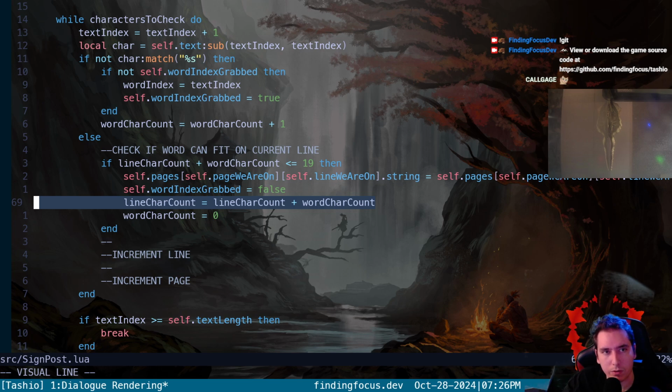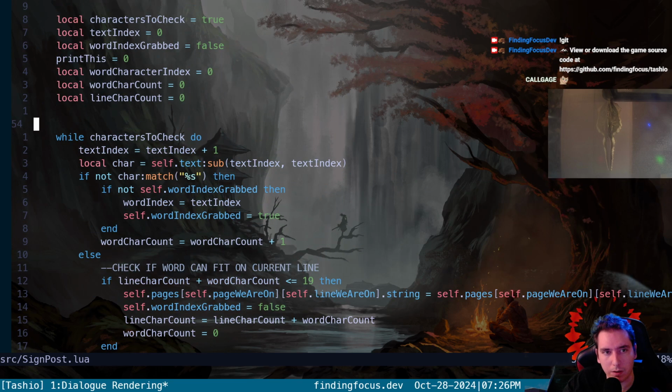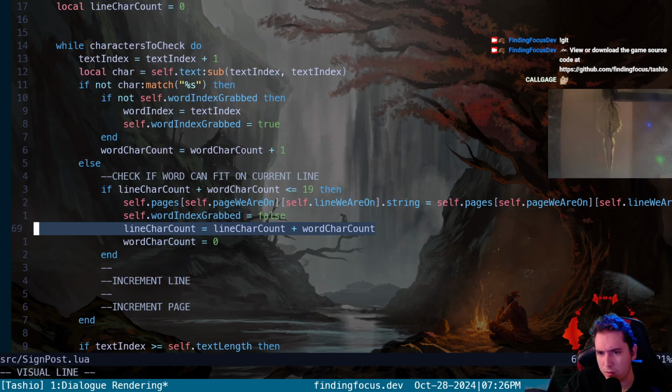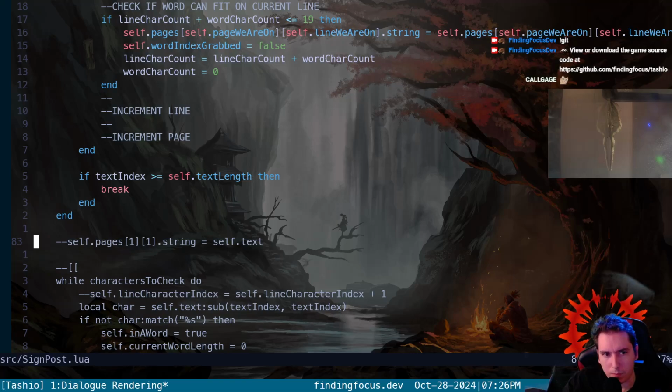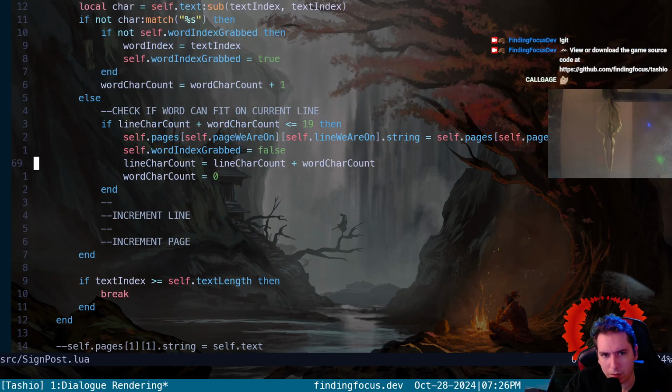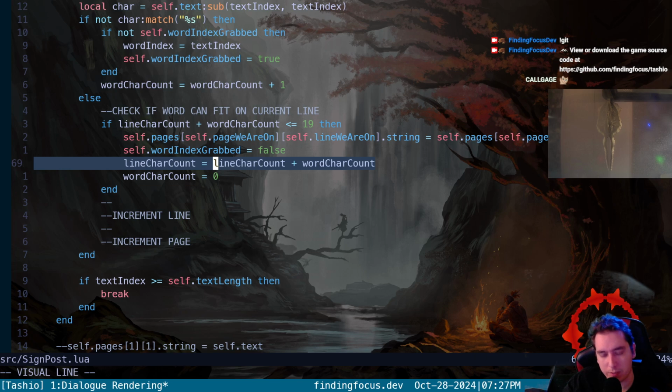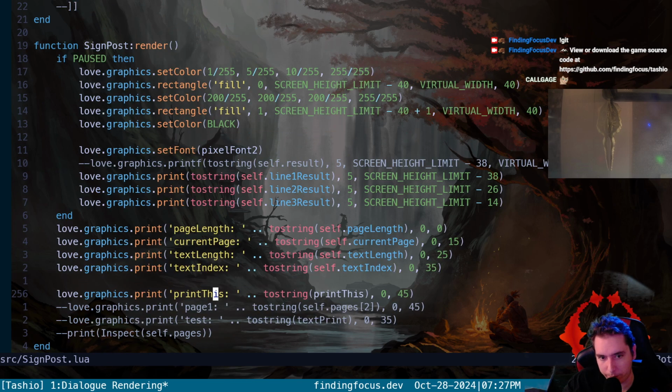Okay, so line character count. We don't do anything with line character count other than this right here. And the character count for the line is going to be whatever the current line is plus the word we just added. Yes. Yeah, and we do that before we've flushed that. Okay, so I'm curious if we were to print out the line character count, what it would say.